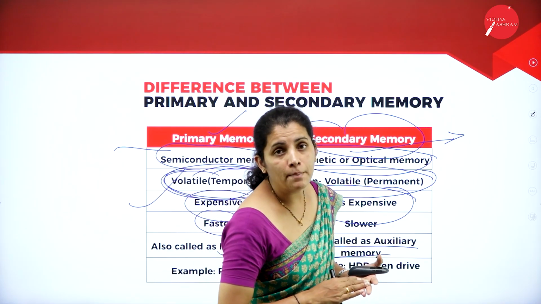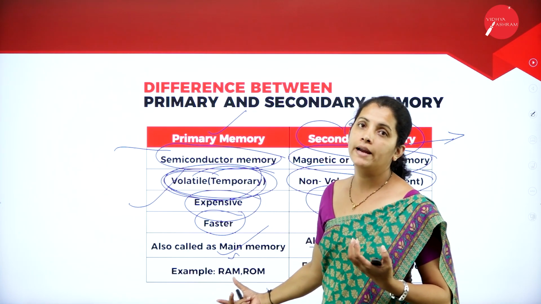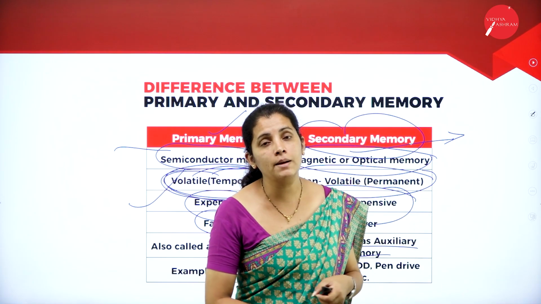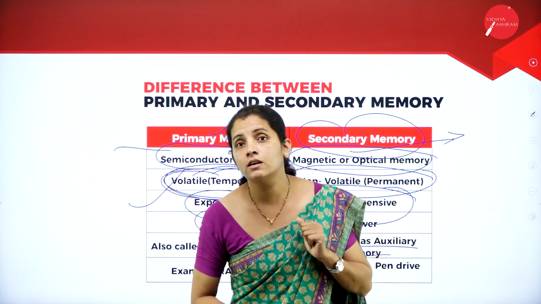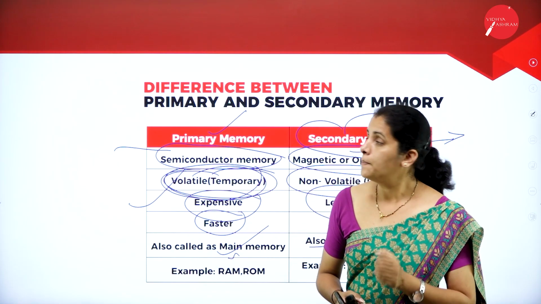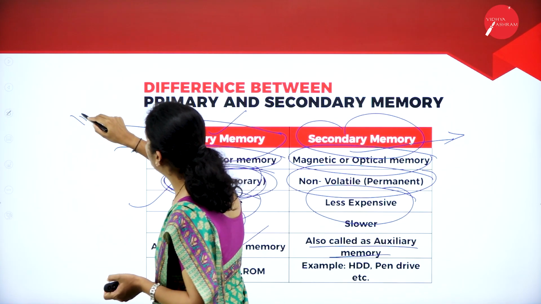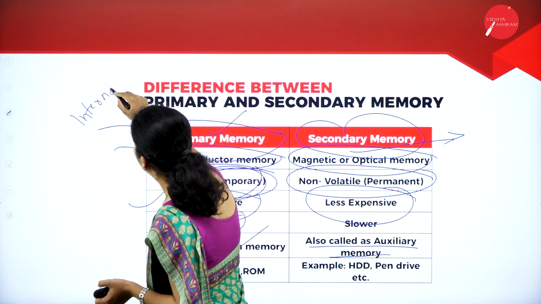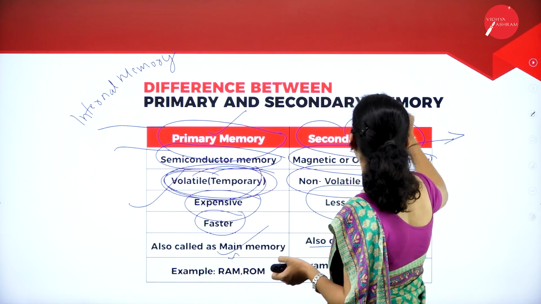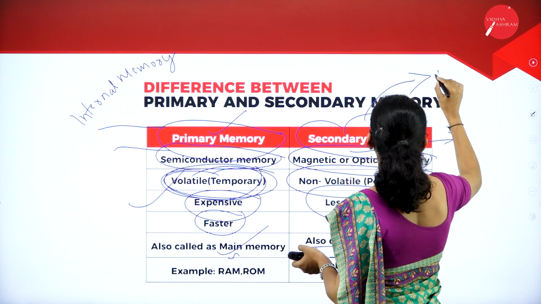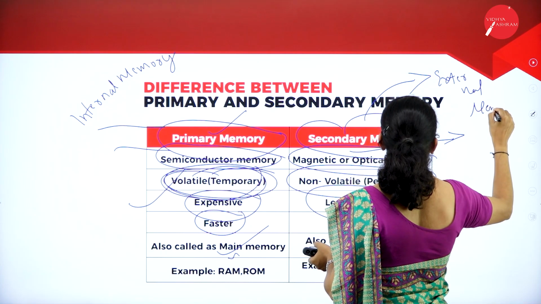And some of the examples for primary memory are nothing but RAM and ROM, whereas some of the examples for secondary memory are magnetic tape, magnetic disc, optical disc, etc. And the primary memory is called internal memory, whereas the secondary memory is called external memory.